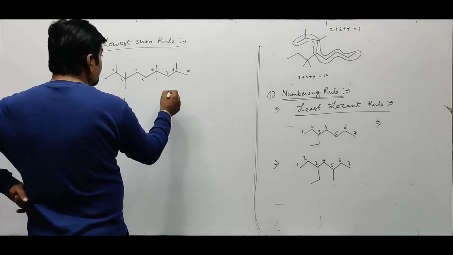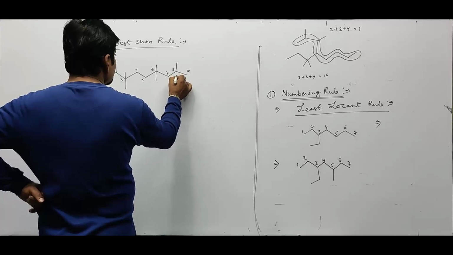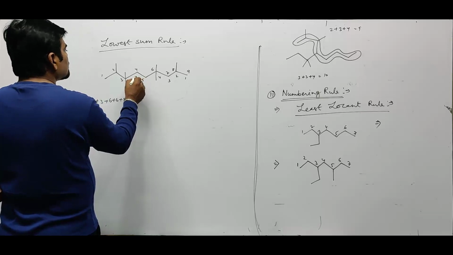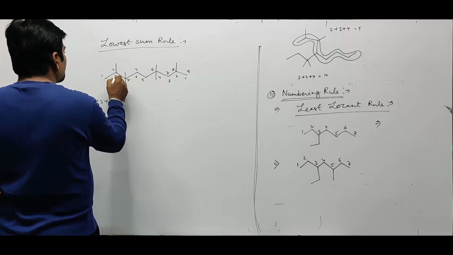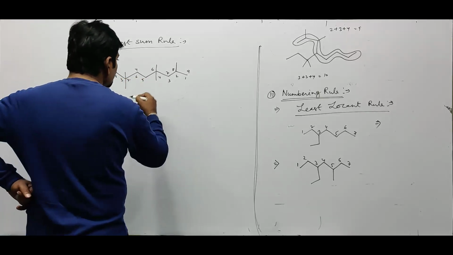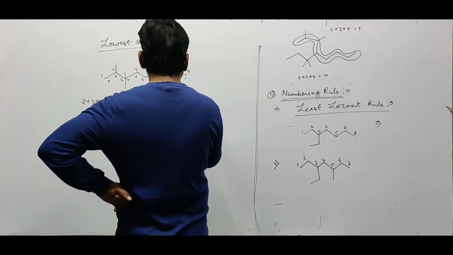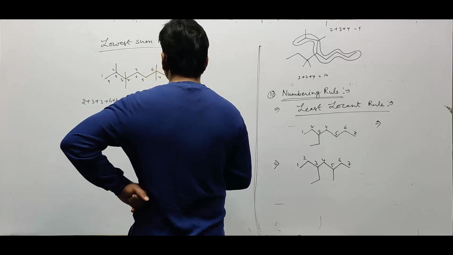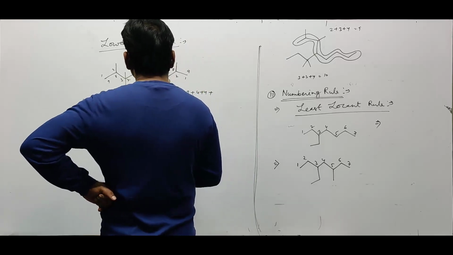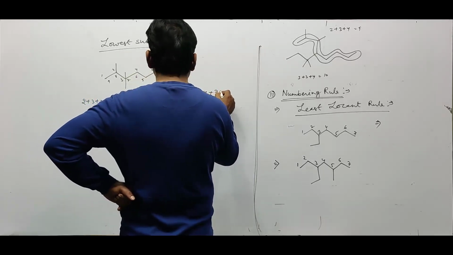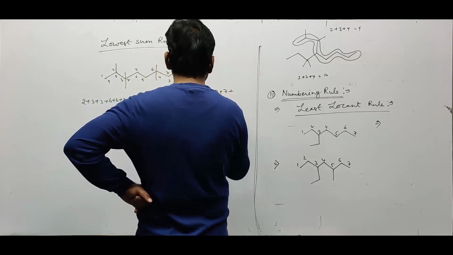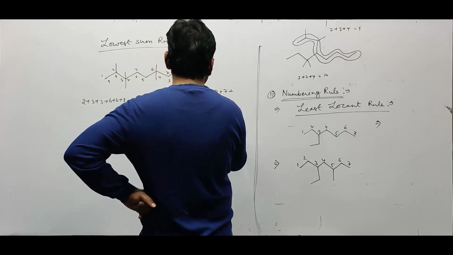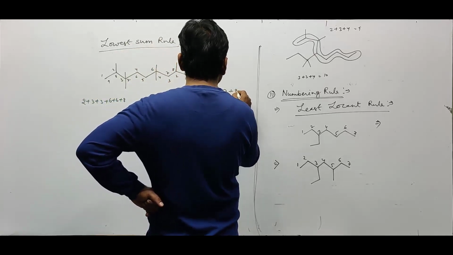If we give numbering from the other side, 1, 2, 3, 4, 5, 6, 7, 8, 9, then the positions are 2 plus 4 plus 4 plus 7 plus 7 plus 8.